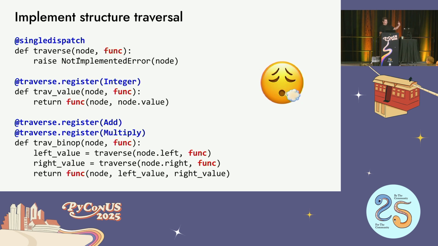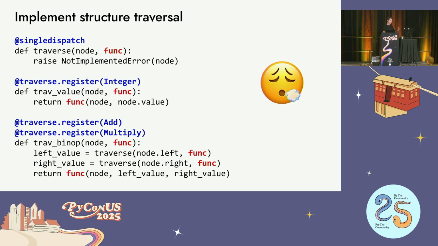So this is a visitor pattern for a tree structure. It takes a node, and it takes a callback function, okay? That's all it does. By default, it doesn't know how to traverse the object, okay? This is, again, using single dispatch. And then you can specialize it. So if it's just an integer class, you say, hey, just call the func with the value that I found for that integer. And for add and multiply, those are both binary operations.